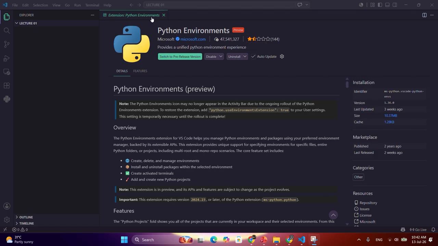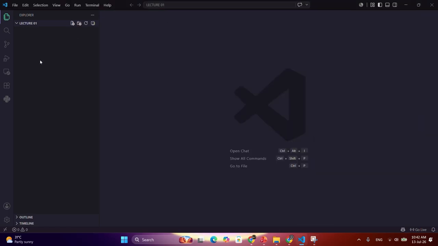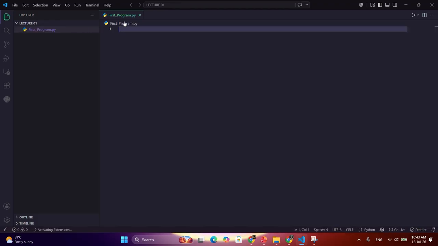So after installing the extensions, you can close this window, come here, create a new file. You can name it anything, like we will say first underscore program. And after naming it, you need to add .py to give it the Python file extension. So the extension of Python files is .py. Then press enter, your file will be created.